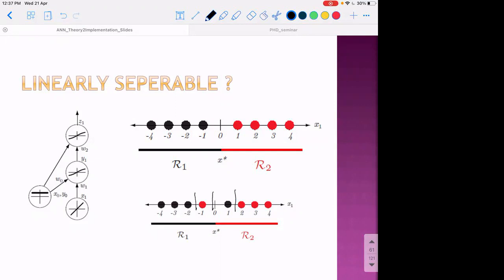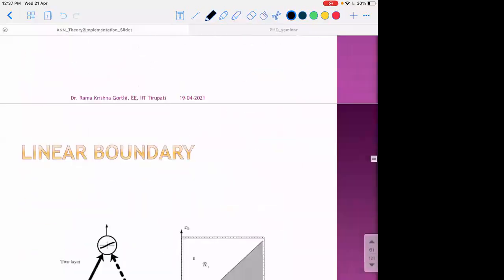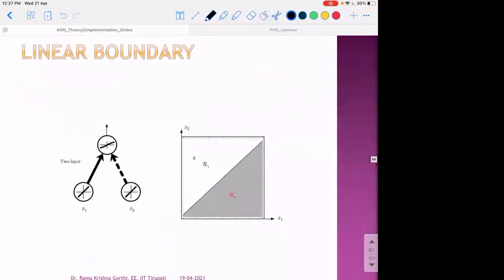Up to here it is R1, and then again from here to here it is R1, and the rest is R2. So this is not a simple decision boundary. To make this kind of decision, we need to add more hidden neurons, which you can see in the later slides.